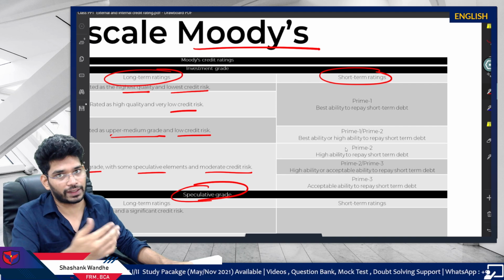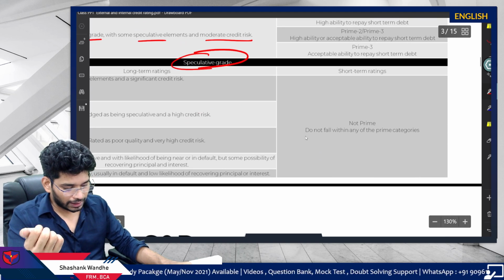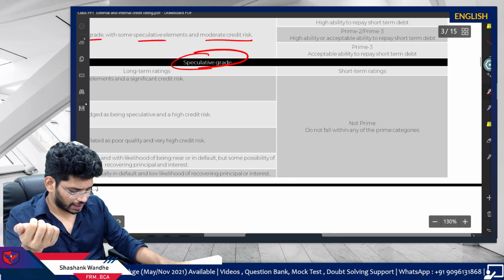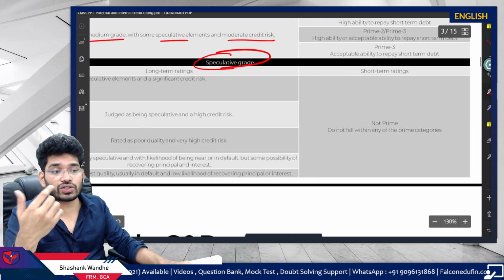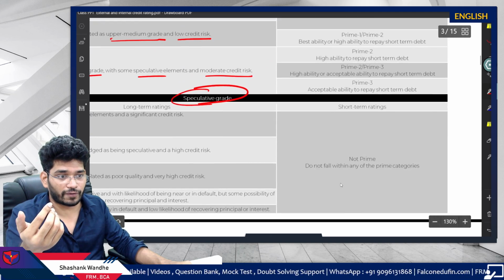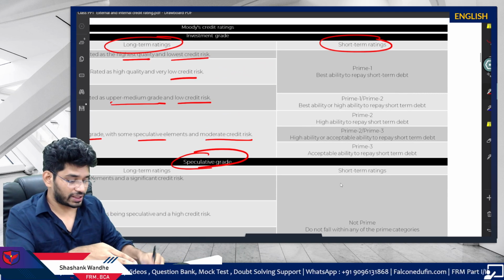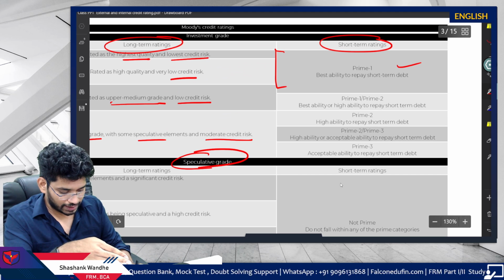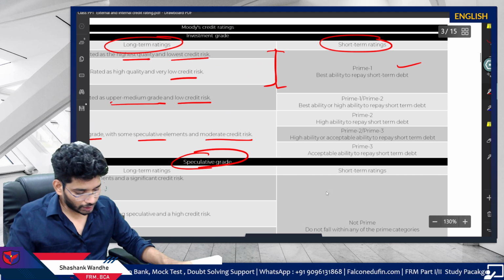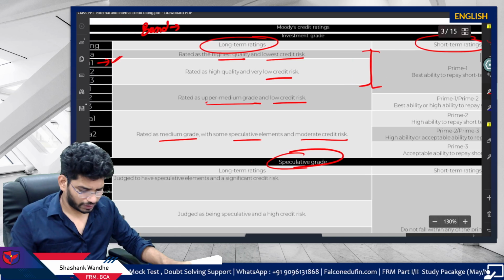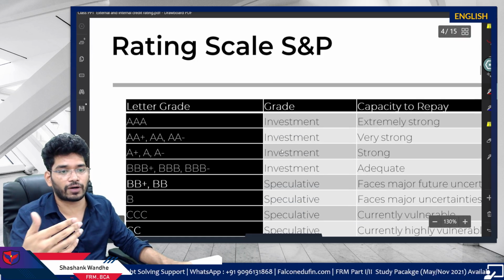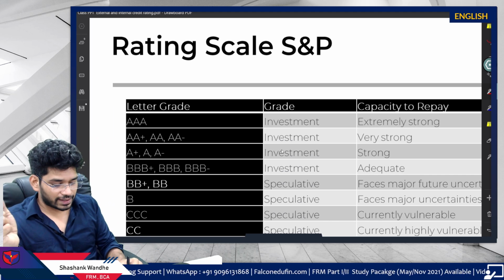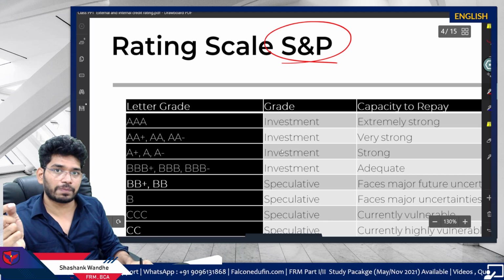Moody's provides both ratings, short term and long term. And then the speculative grade starts from the same category. You also have to make sure what type of rating you are reading, and based on that the interpretation will change. You can read this section. I will not invest my time here because it is not a testable area, it is just for understanding purposes. Now next is the rating scale of S&P.